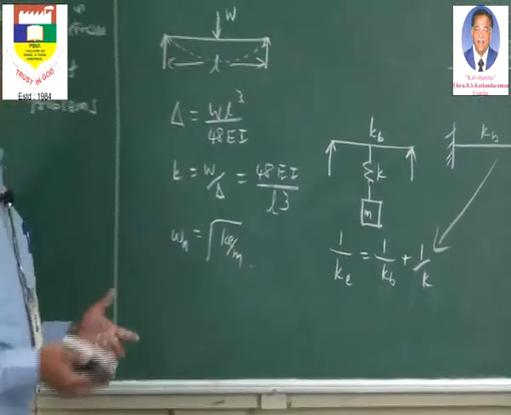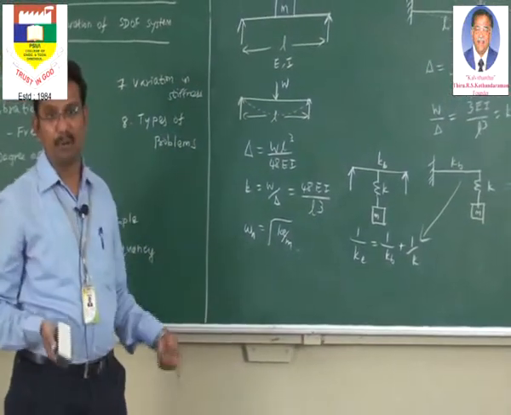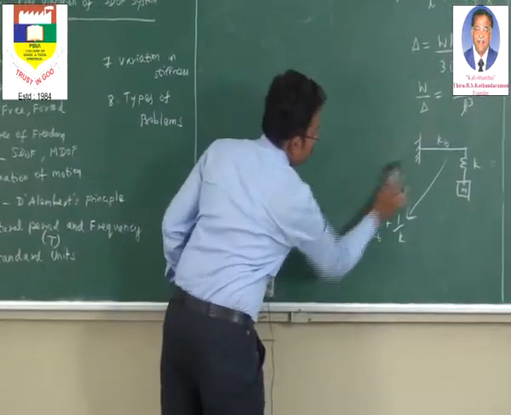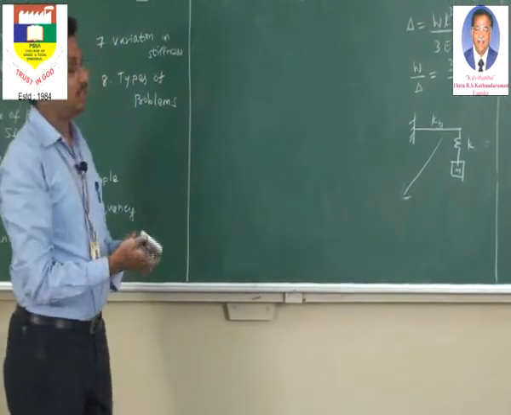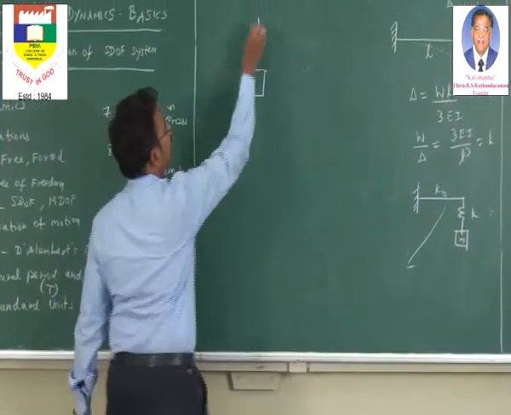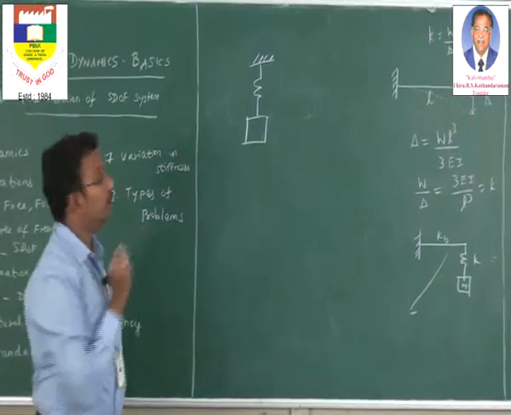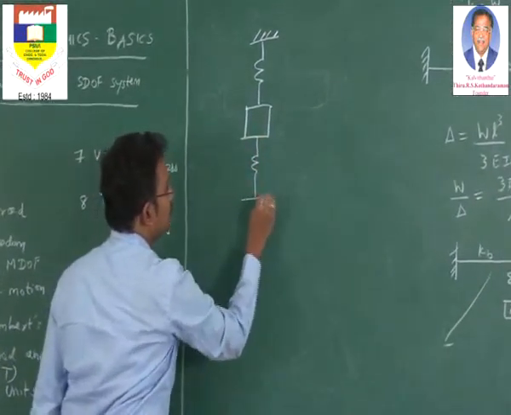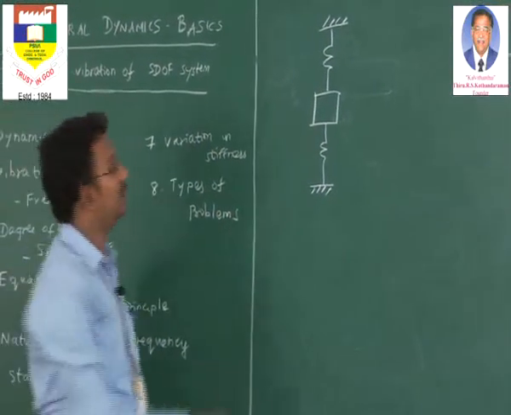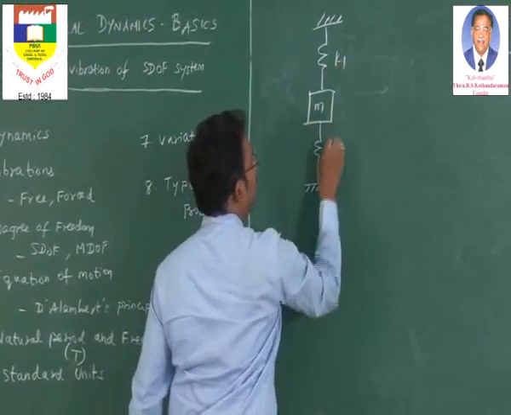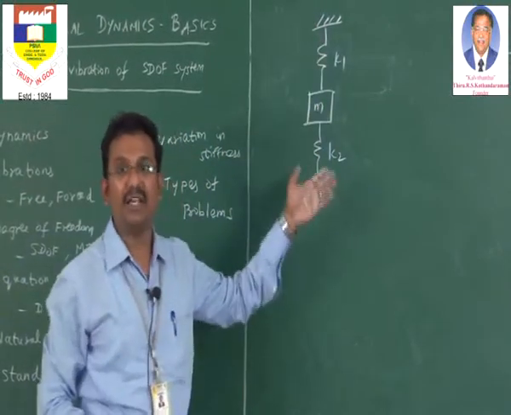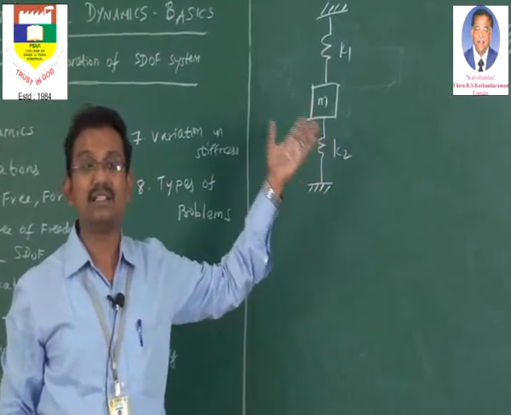Fine. Now, how will springs in parallel be related in these types of problems? For example, you take a mass, you have got a spring here and you have got a support here. Now if another spring is attached to the bottom of the mass and you have got a support, what is this condition normally called? Whether springs are in series or in parallel. In this situation, we must not look only into the line of action. If you look into the line of action, what will happen? Both the springs are in the same line, so we can say both the springs are in series. But that is not the situation here.